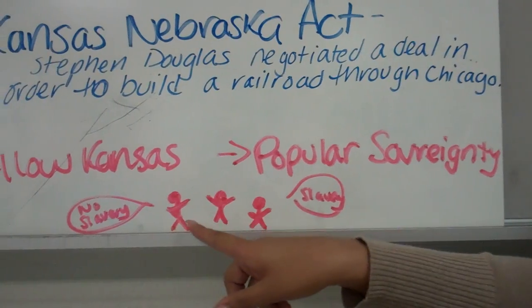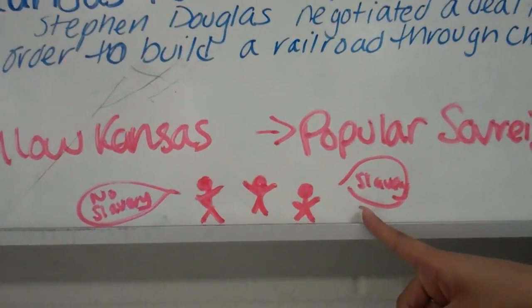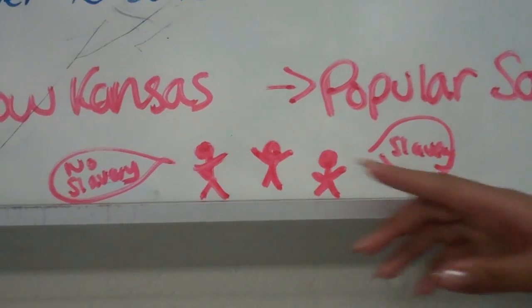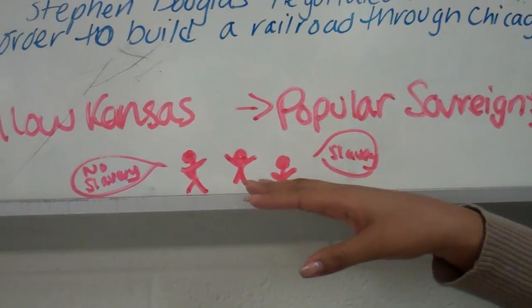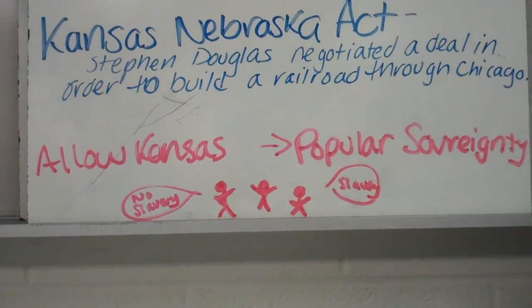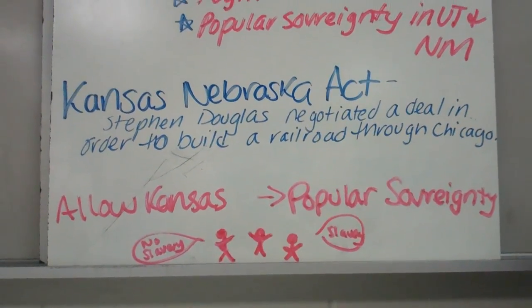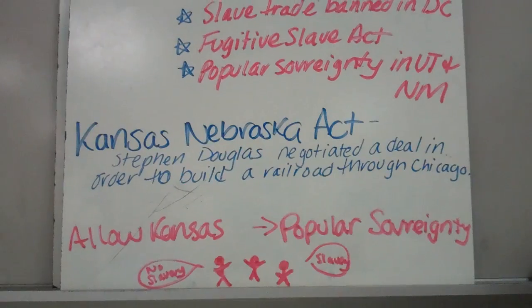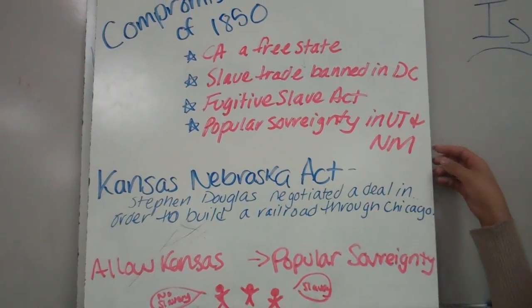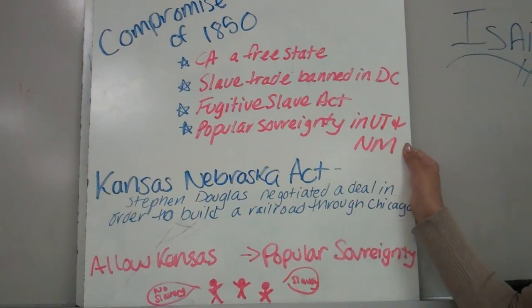Okay? See, we see the people down here choosing. Some of them say slavery, and some of them say no slavery. So the issue is whether or not we're going to allow Kansas to have popular sovereignty. With the Kansas-Nebraska Act, again, the North gets a railroad that runs through Chicago, and Kansas is allowed to have popular sovereignty. Now, let's see how this is going to turn into some drama.